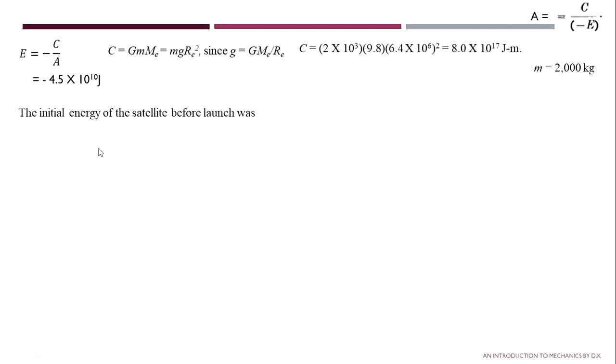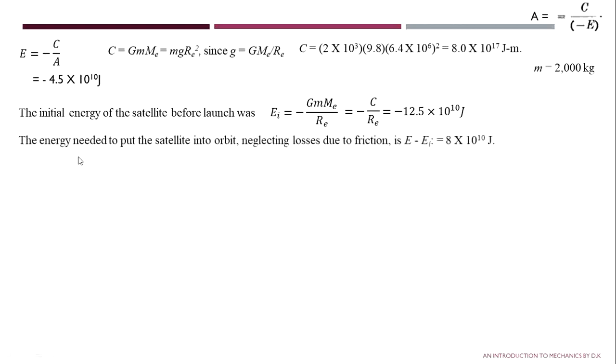The initial energy of the satellite before launch was, according to the equation, E I equal to minus G m capital M E divided by R E. By substituting the values, we will get minus 12.5 into 10 to the power 10 joule. The energy needed to put the satellite into orbit, neglecting the losses due to friction, that is E minus E I, is equal to 8 into 10 to the power 10 joule.